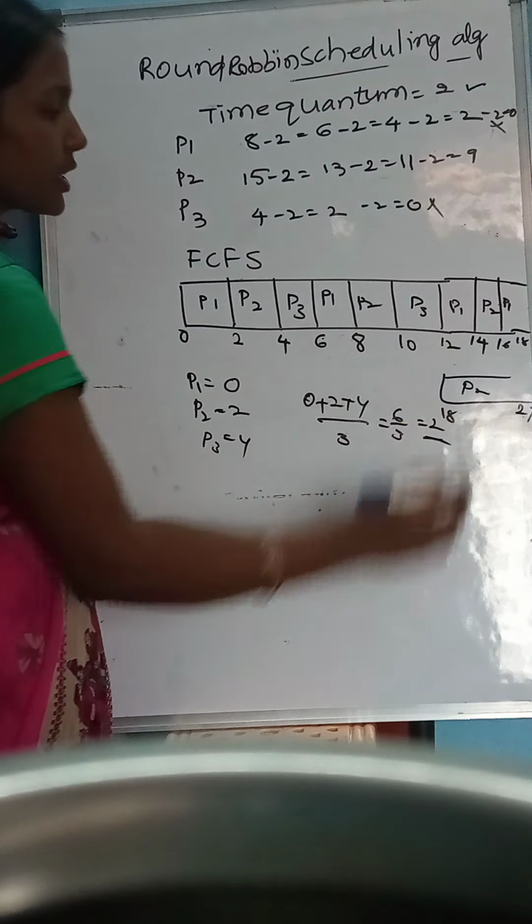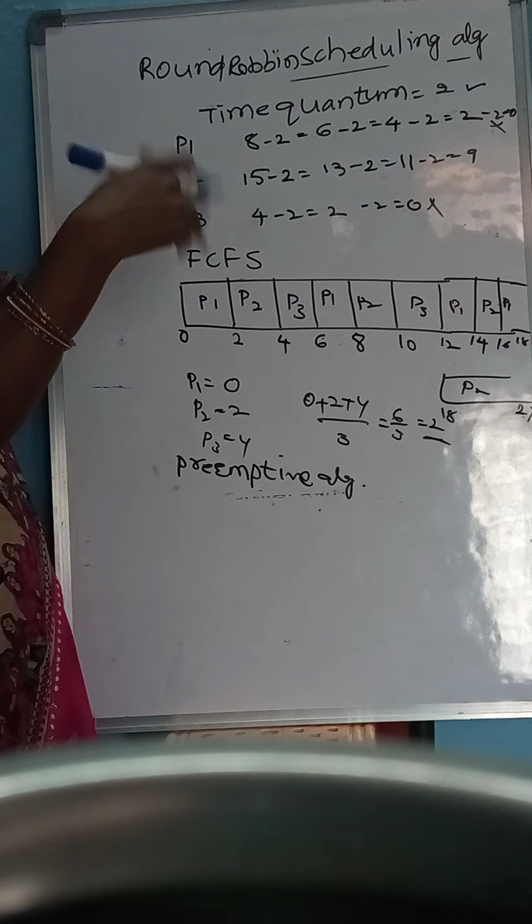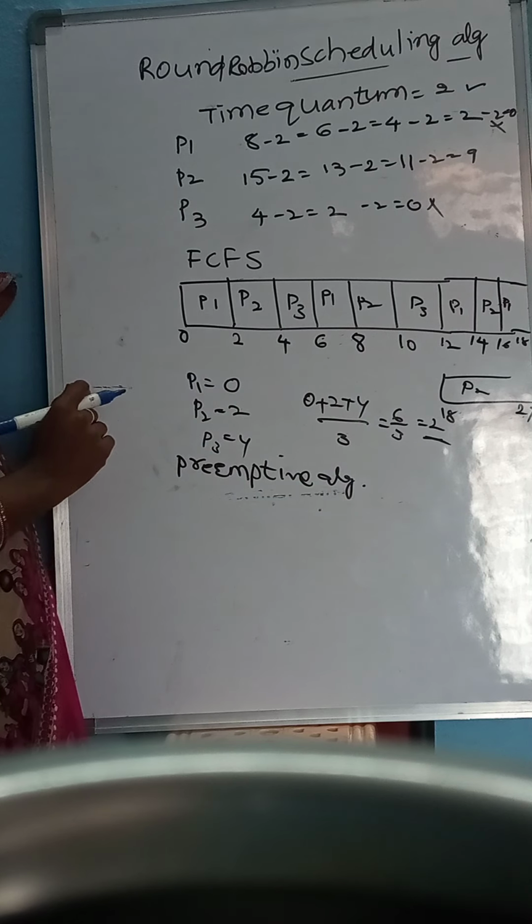So this round robin scheduling algorithm is a preemptive scheduling algorithm. Why? Because before completing process 1, P2 is entered. Before completing process 2, P3 is entered. Before completing process 3, again P1 is entered. That means we are not completing a particular process. Each and every time the process is jumped and another process comes to the CPU. So this we call a preemptive scheduling algorithm. Clear?